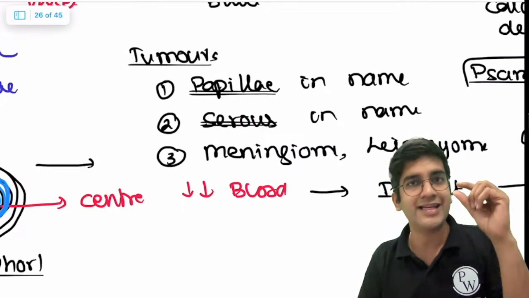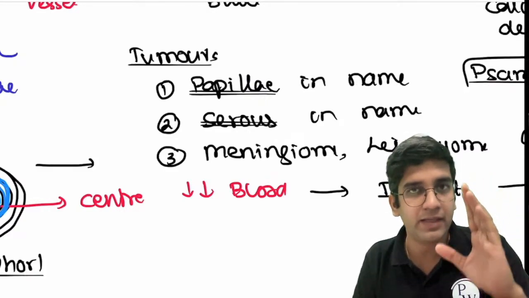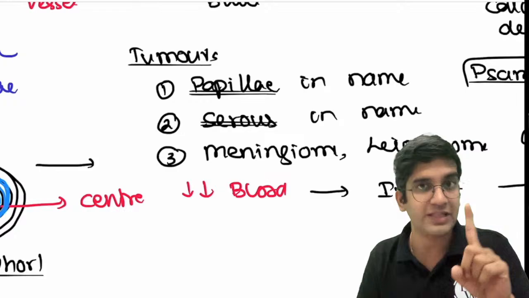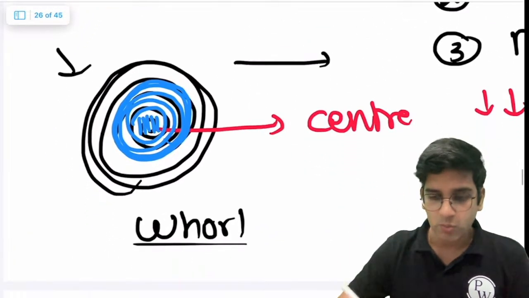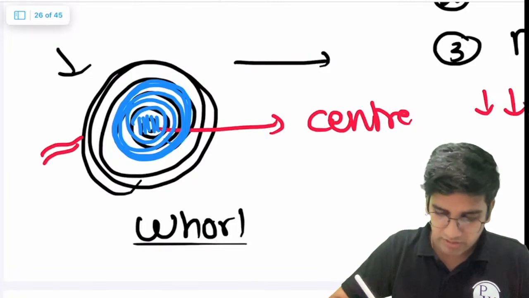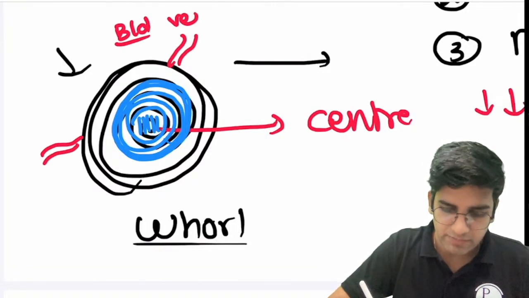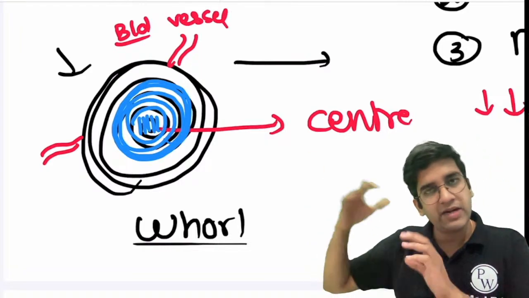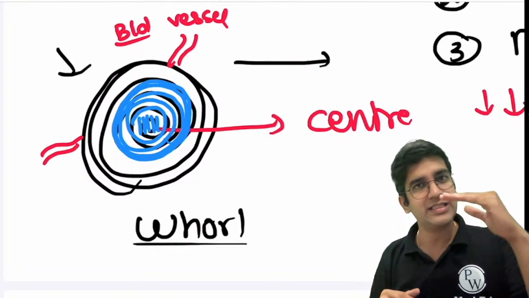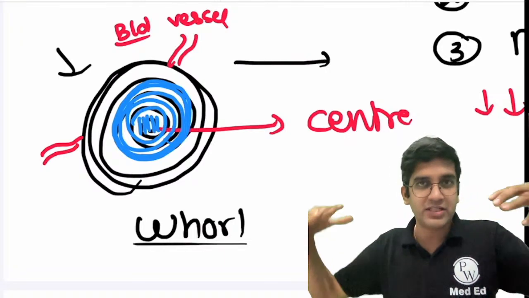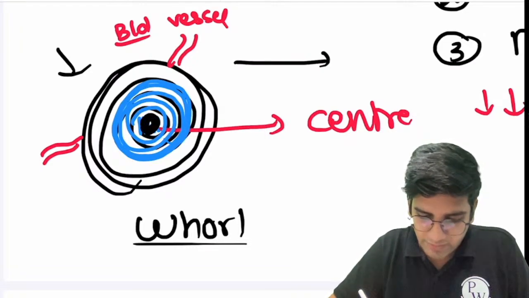So if a tumor has the name papillary or serous in it, microscopy will have papillae and they will definitely have Psammoma bodies. That's the first extrapolation. The second is whorled appearance. When you look at a whorl, the blood vessels will always come from the outside. In any whorl structure, the blood vessel has to come from the outside. Can I say the center of the whorl has a chance of having less blood supply because the blood vessel comes from the outside? Yes. So this center part has very little blood supply.